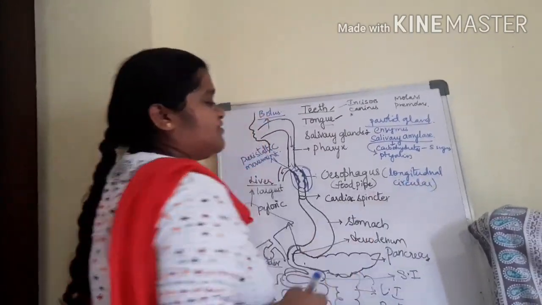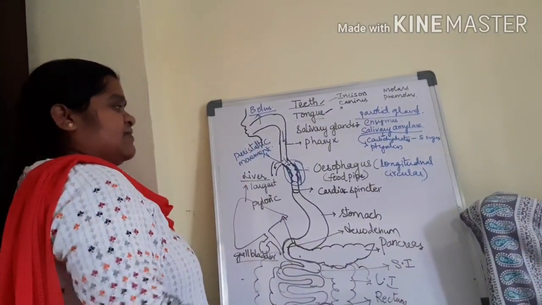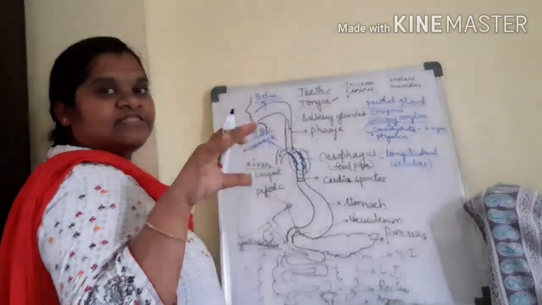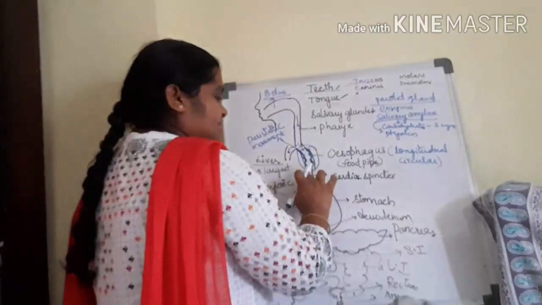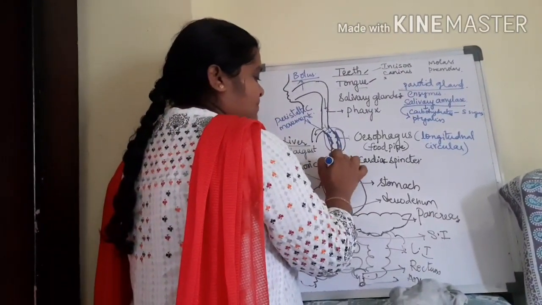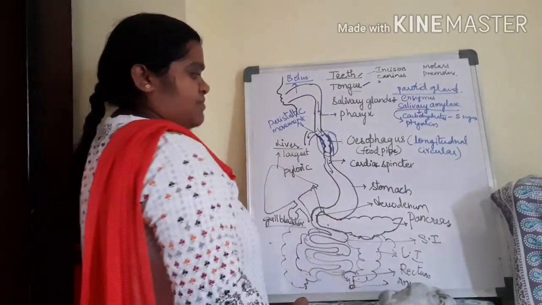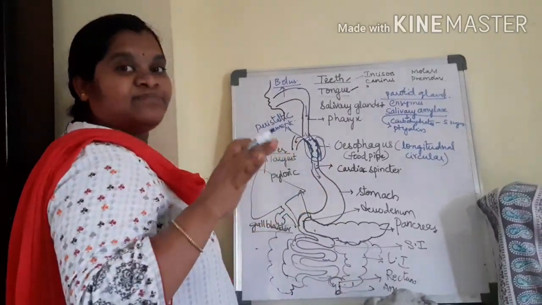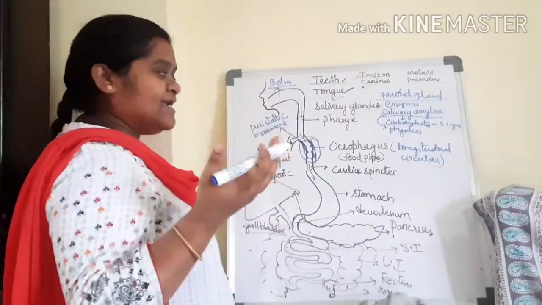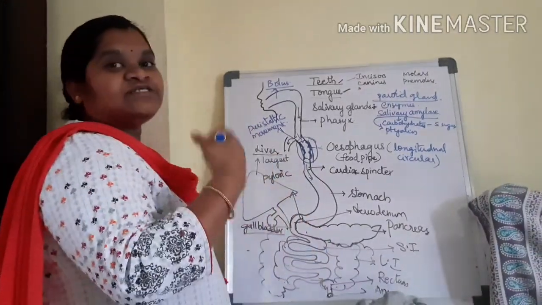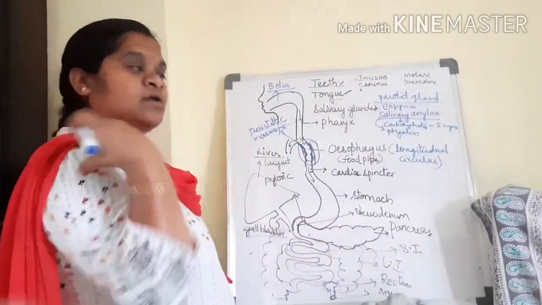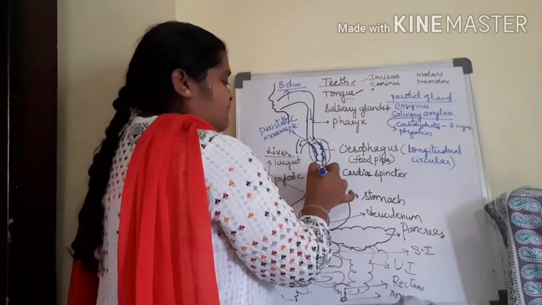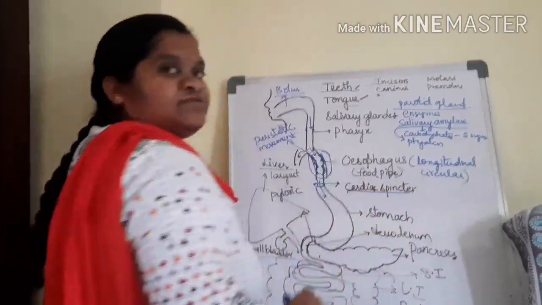Whenever the food, the bolus, reaches the cardiac sphincter, immediately the cardiac sphincter opens. When the cardiac sphincter opens, the food enters the stomach. And whenever the food enters the stomach, immediately the sphincter closes. Why does it have to close? Reverse flow of food causes damage, so the reverse flow of food is stopped by this sphincter.